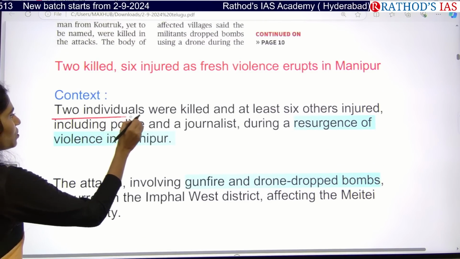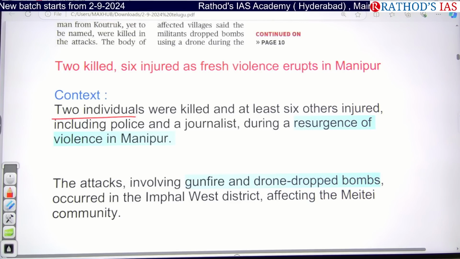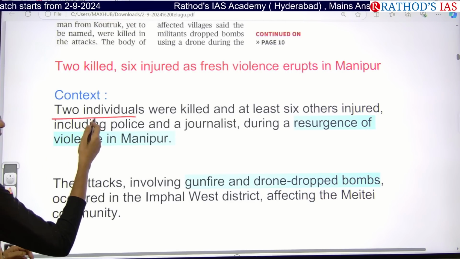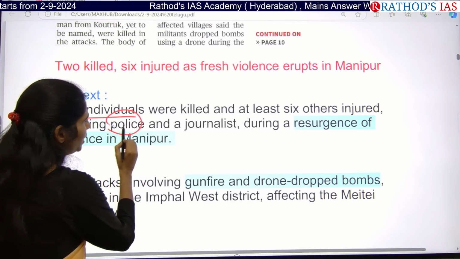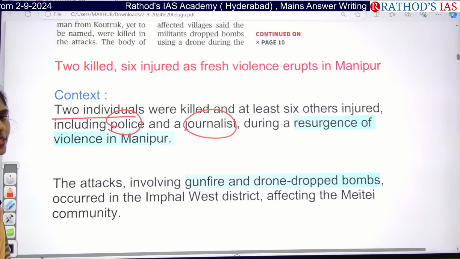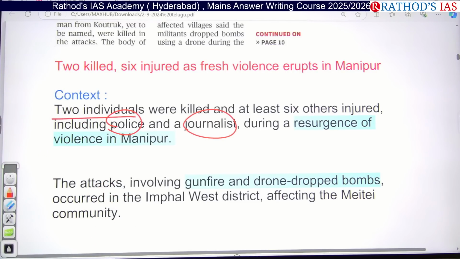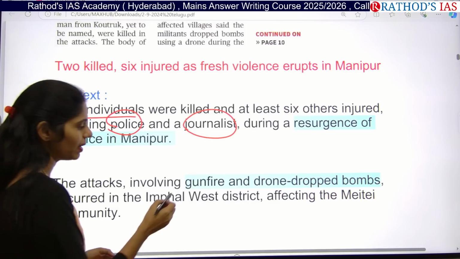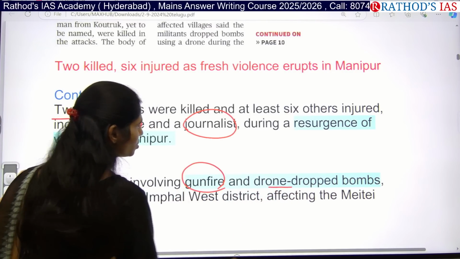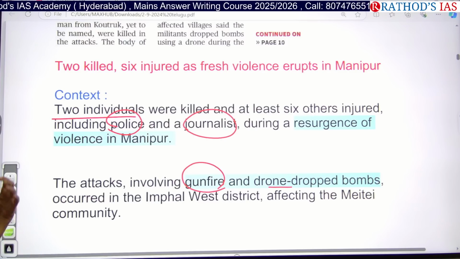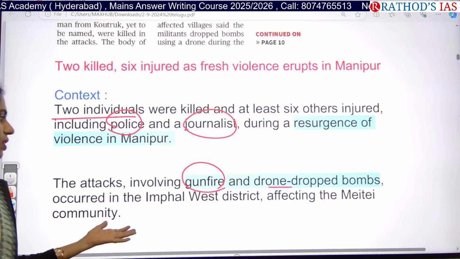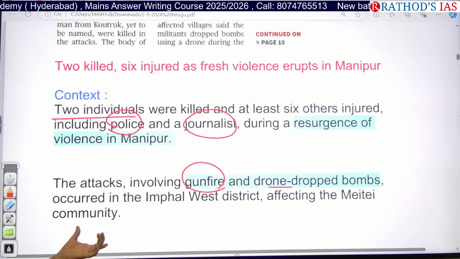Two individuals were killed and at least 6 others were injured. Among the injured we have police, journalists and even civilians. This shows that there is a resurgence of violence again in Manipur. The attacks were carried out using gunfire and drone-dropped bombs, mainly in one western district, Imphal, affecting the Meeti community.